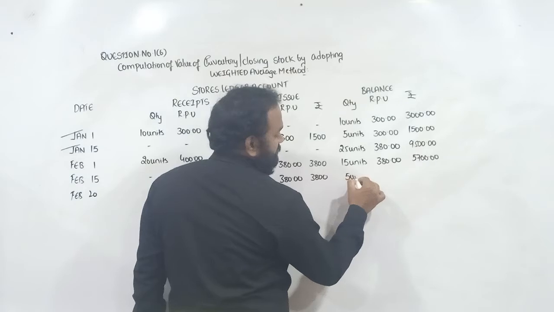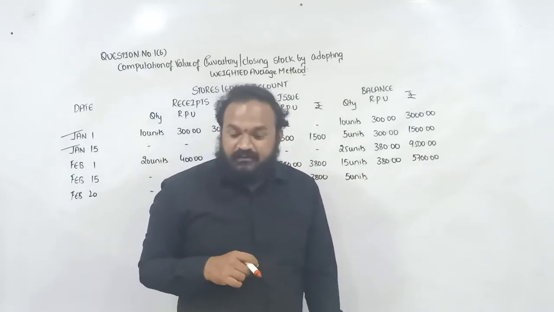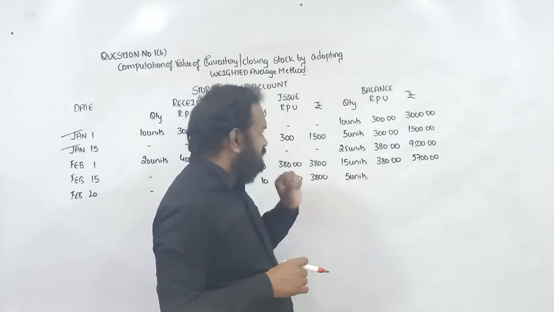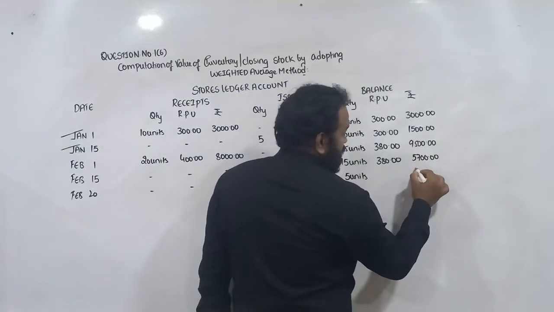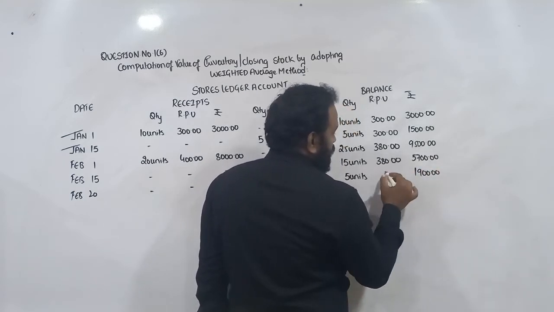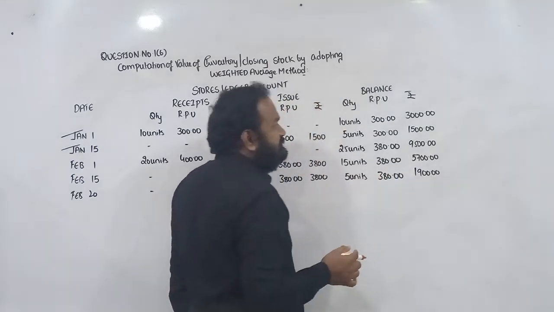How many units? 5 units. 5,700 minus 3,800. It's 1,900 divided by 5 units. The weighted average price is 380.